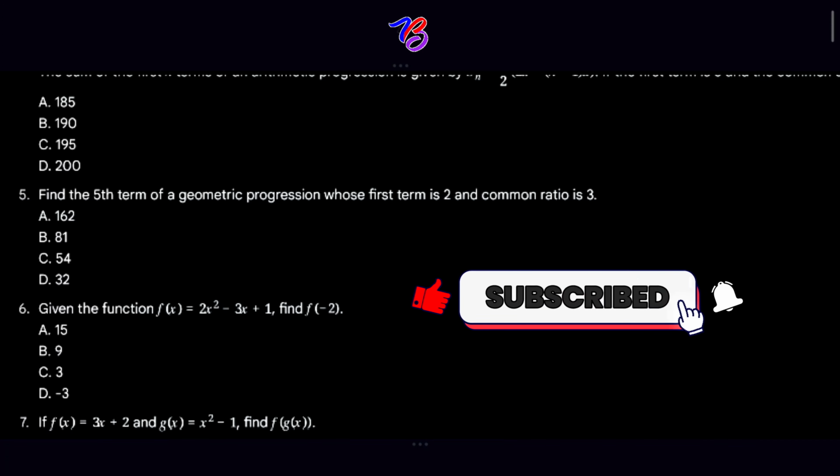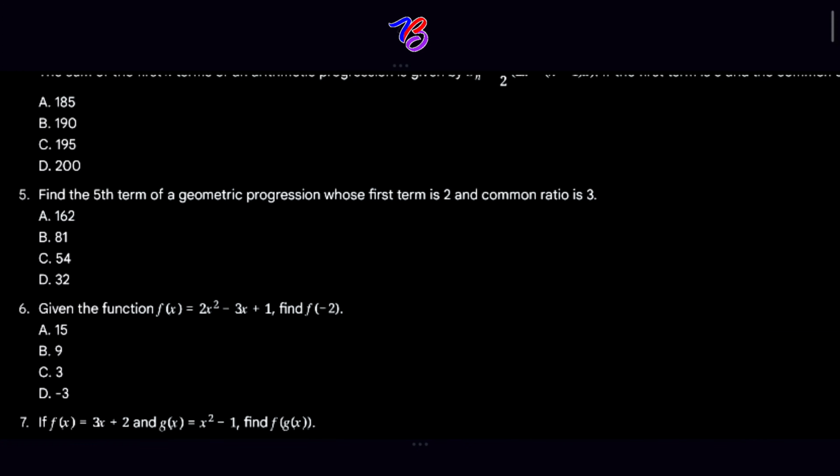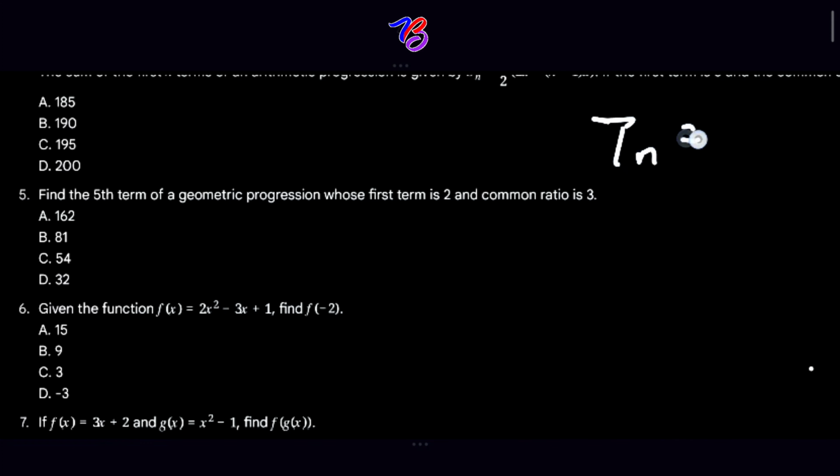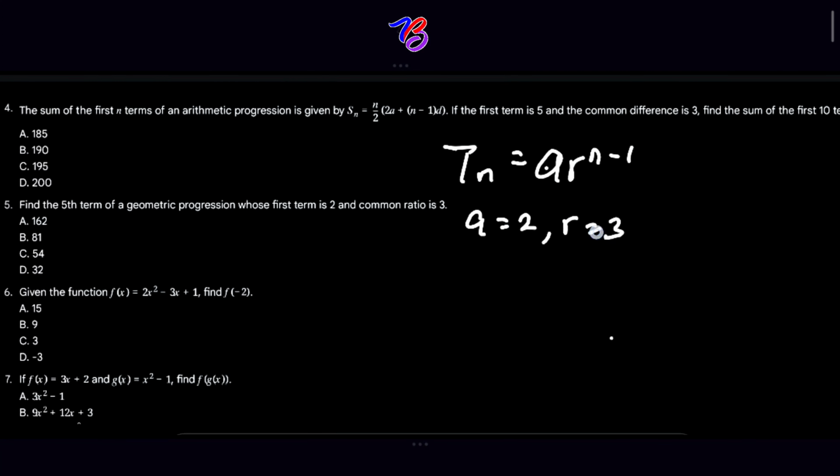If we are solving this question, we know that the nth term of a geometric progression is given by t of n is equal to a r raised to the power n minus 1, where a is the first term and r is the common ratio. We are given a to be 2, and r to be 3. So we need to find the fifth term, that is n is equal to 5.